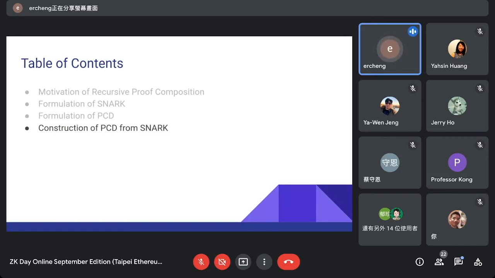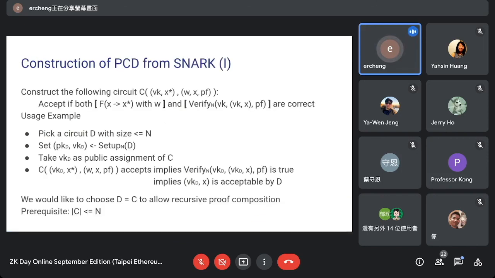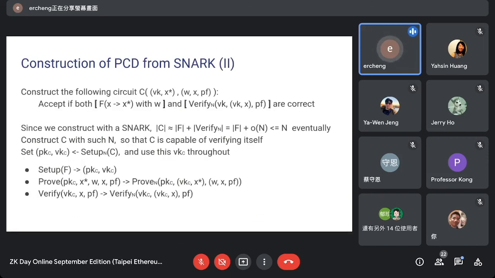Not actually a relaxation of SNARKs, because in SNARKs a very important part is the succinctness property, so that we can use this C to produce this VKC and to plug into the circuit C. But in other scenarios, we might not have this succinctness property.